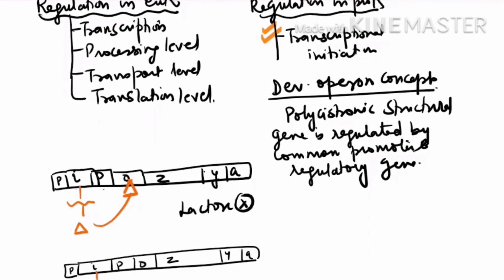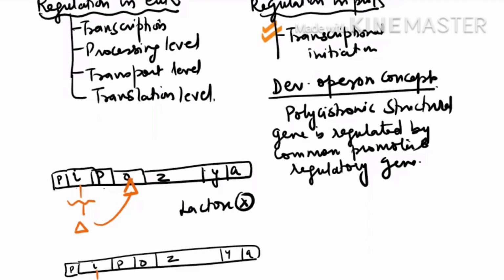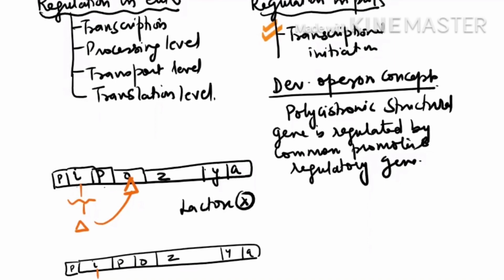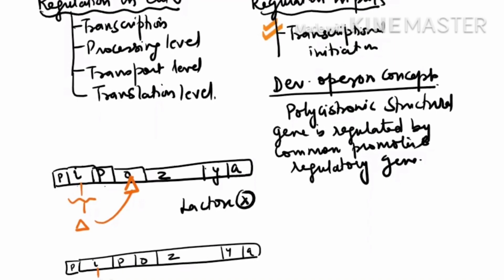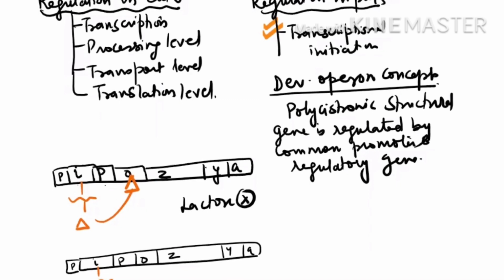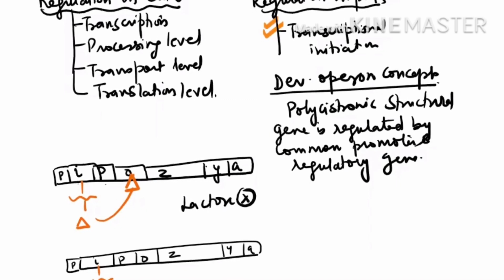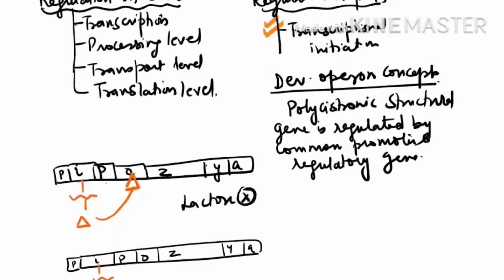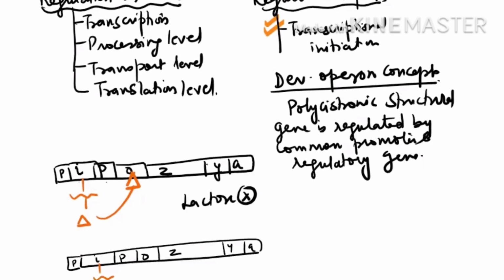You make this and lactose is added. This is the lactose which you have added, and lactose is starting the system. So we say this is known as the inducer, and such an operon where the system is switched on, we say this is known as an inducible operon.